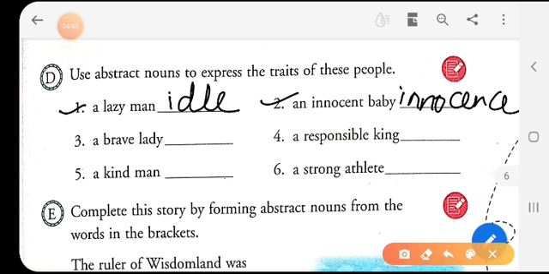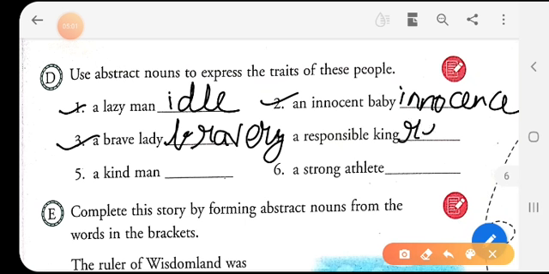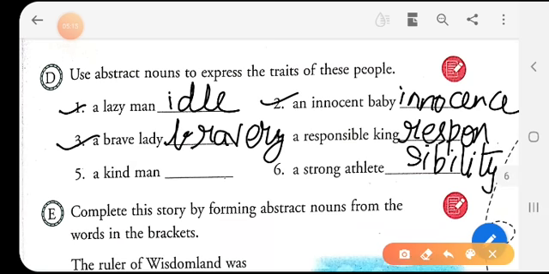I-N-N-O-C-E-N-C-E. Innocence. A brave lady. So, the abstract noun for it is bravery. B-R-A-V-E-R-Y. Bravery. A responsible king. The abstract noun for it is responsibility.